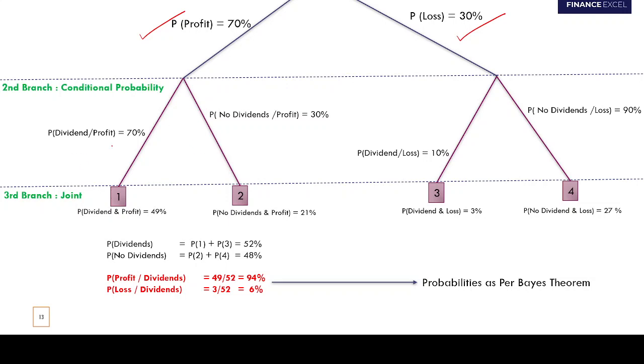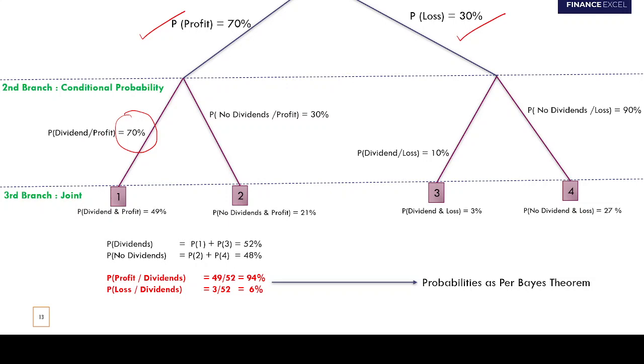If there are profits, the probability of paying dividends increases. Say the probability of paying dividends when the company has profits is 70%. Now this is a conditional probability, guys. Please note that this is a conditional probability: probability of dividends given profits.